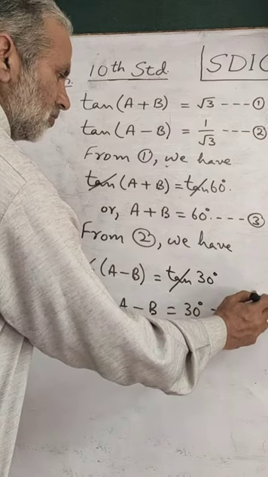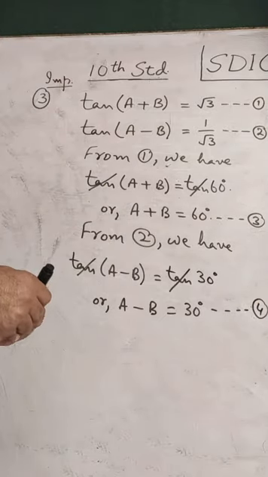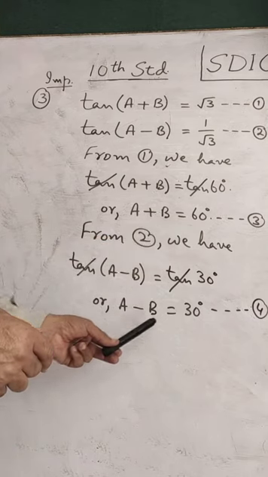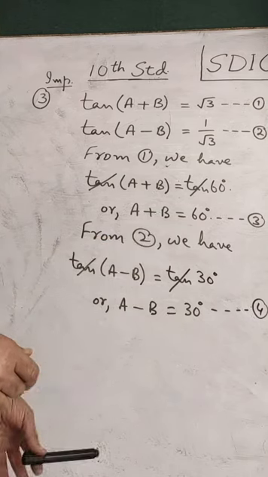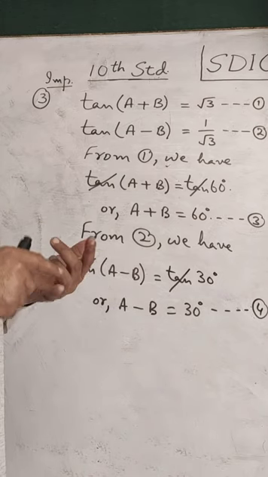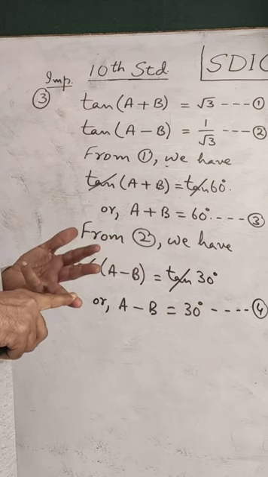Mark it number 4. The pair of linear equations therefore got in the form of number 3 and 4. This is a linear equation in two variables. This is also a linear equation in two variables. You have to now solve this. And for solving, you will use one of the methods you have learned: substitution method, elimination method, cross multiplication method.